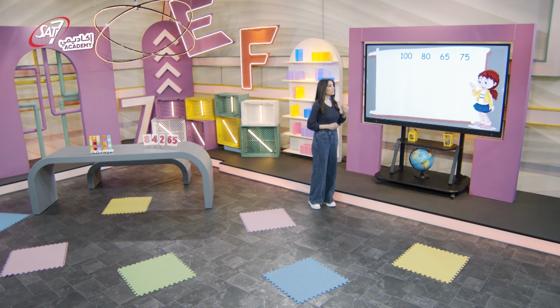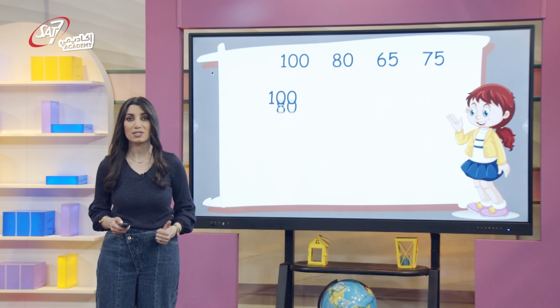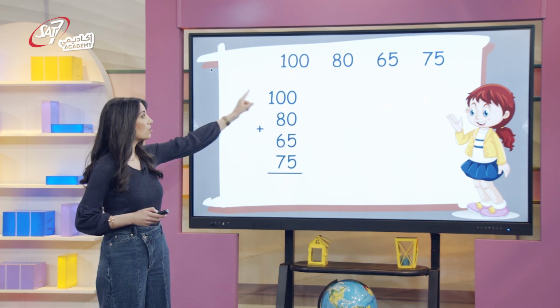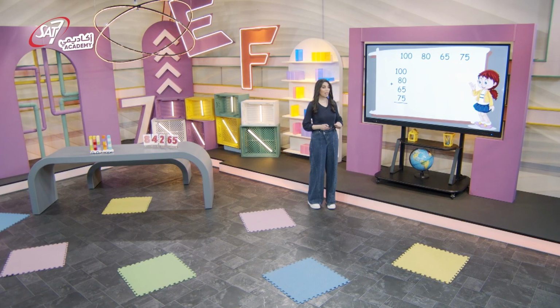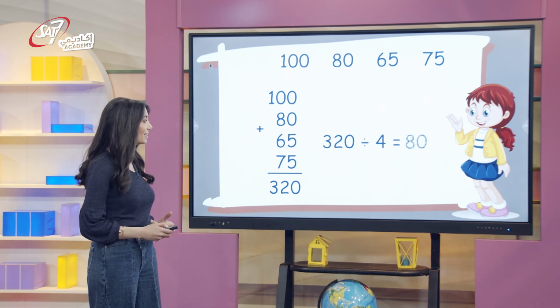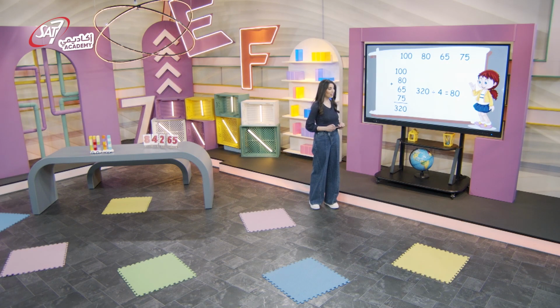Tia received these scores on all her math tests this term. Can you find her average? First, we must add all the scores, and then we divide by 4 because there are 4 scores. 320 is the sum divided by 4. The answer is 80. Tia's average in math is 80 over 100.